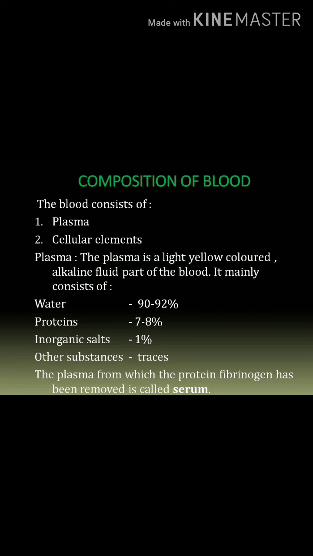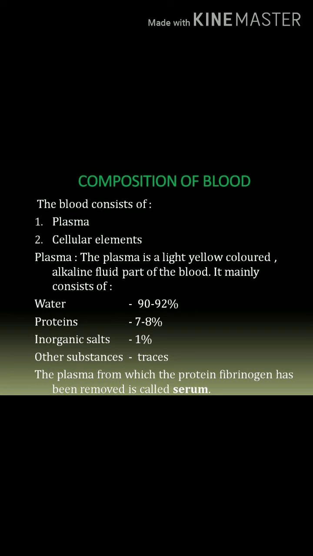First, we can study plasma. The plasma is a light yellowish colored liquid part of the blood. It is alkaline in nature, and it mainly consists of water 90 to 92%, proteins 7 to 8%, inorganic salts 1%, other substances traces.